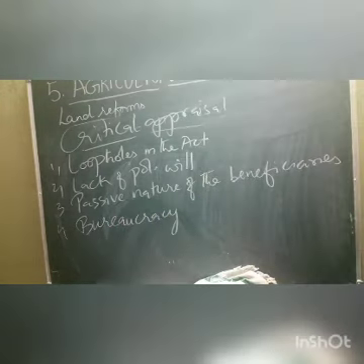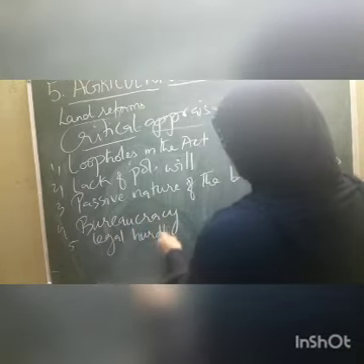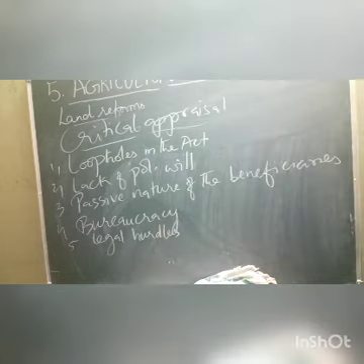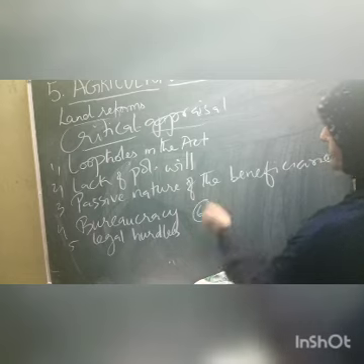Bureaucracy is the next one. Then legal hurdles. Then non-availability of records.